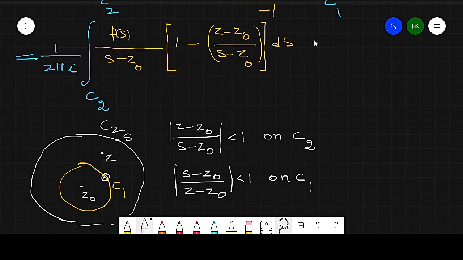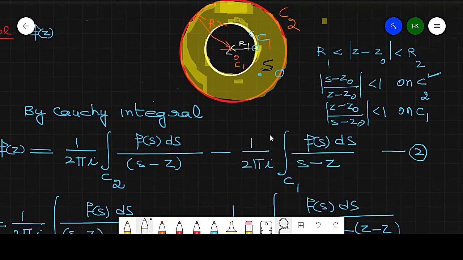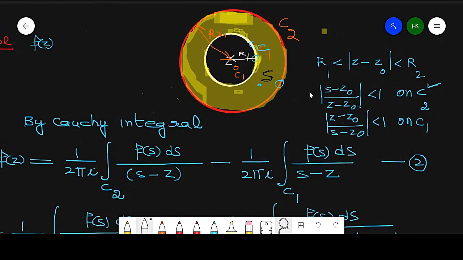So here I took a wrong S. Correct this: the first part is on C1 and this is on C2.